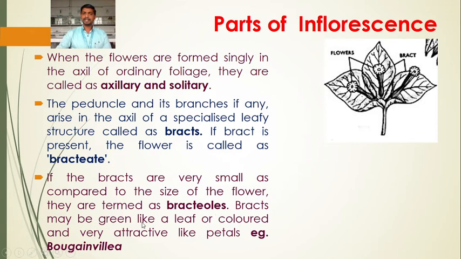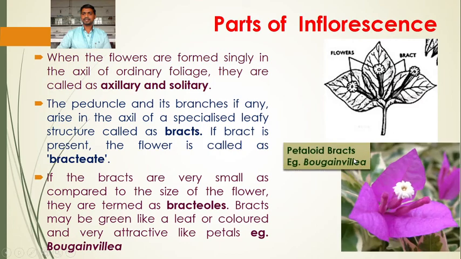Bracts may be green like a leaf or colored and very attractive like petals, for example bougainvillea. So this is the figure of the bougainvillea flower where the bract is colored and attractive like the petals. Here is the photograph of the bougainvillea. These are the bracts, 1, 2, 3. These are not the petals. They are like the petals.